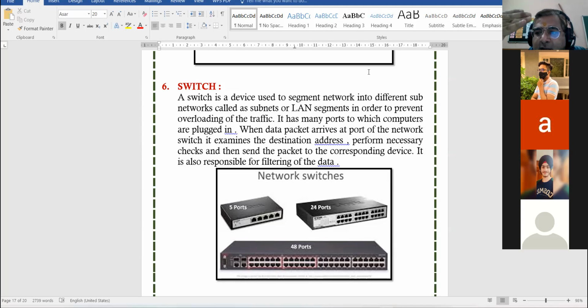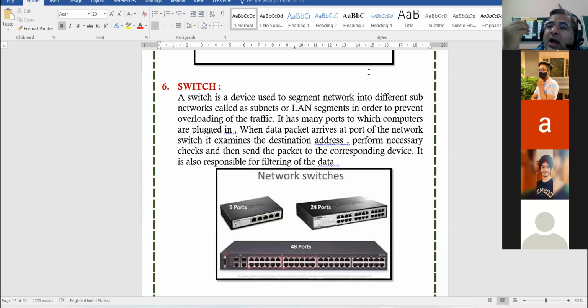आपने एक डिवाइस, एक सिस्टम से दूसरे सिस्टम में मैसेज भेजना है. Switch will check the packet. Switch will check the address on the packet, and switch intelligently will send that data packet to the correct address, correct device only. It will not broadcast the message.